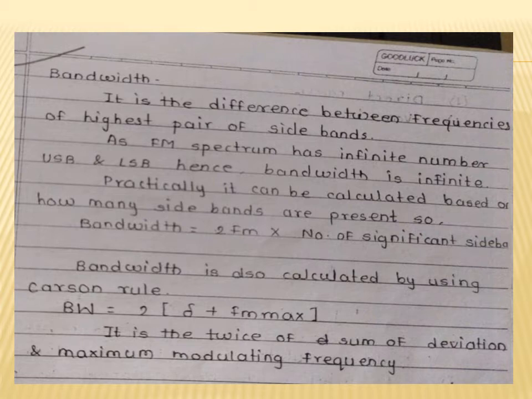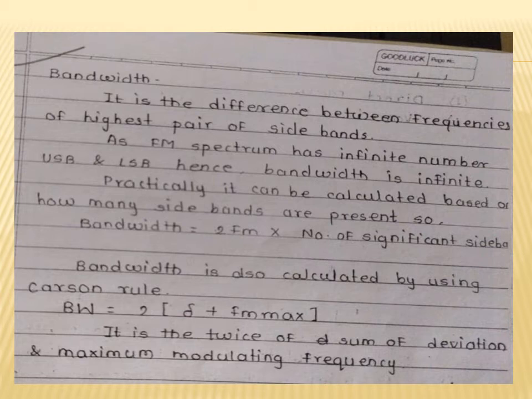Practically it can be calculated based on how many sidebands are present. So the bandwidth of an FM wave is 2 fm into the number of significant sidebands.